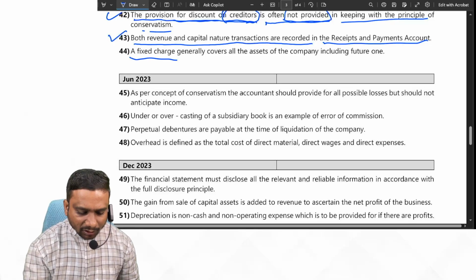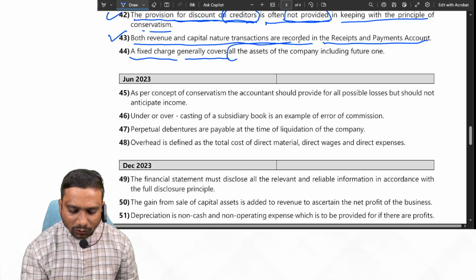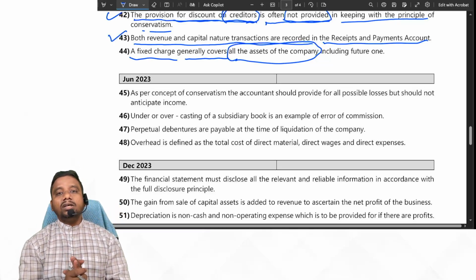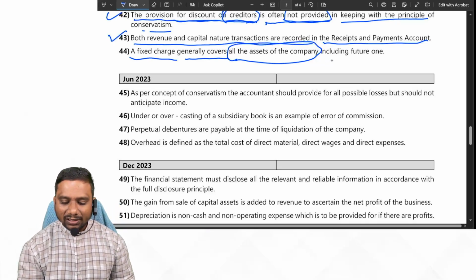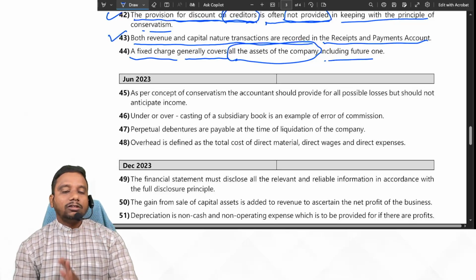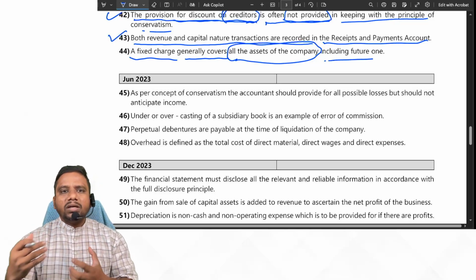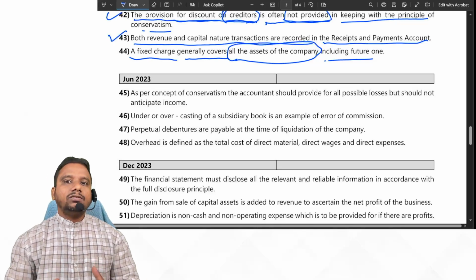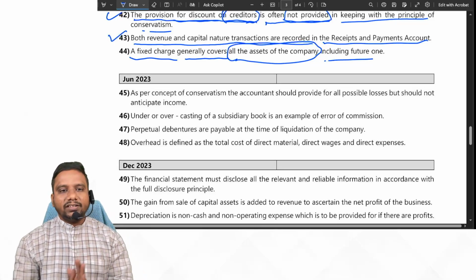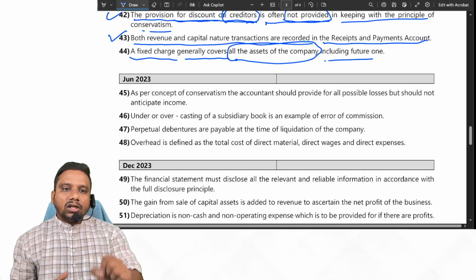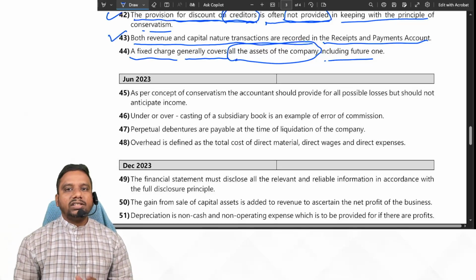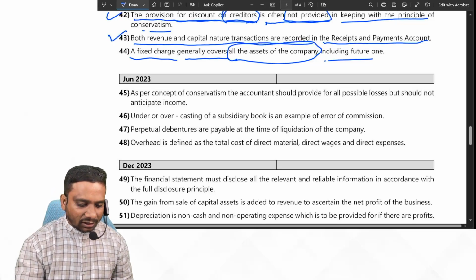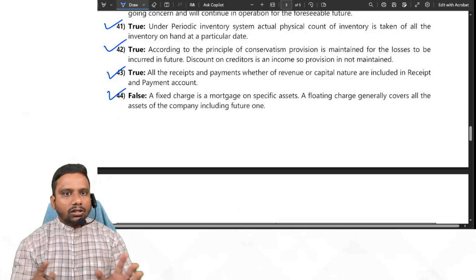Now look at, a fixed charge generally covers all assets of the company, including future ones. No, fixed charge covers only a specific asset of the company, not all. So the given statement is false. Then if we change the statement like this, a floating charge generally covers all the assets of the company, including future ones. Yes, in this case it is correct. Suppose if it is given like this, a fixed charge generally covers a specific asset. Yes, it is true. But now in the given case, the statement is false. Yes or no, students? Yes.